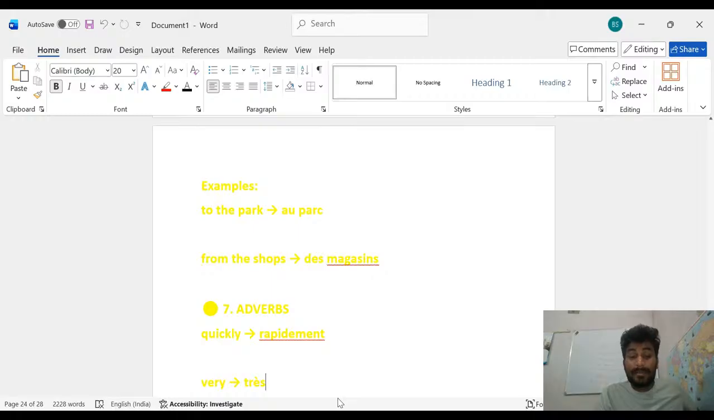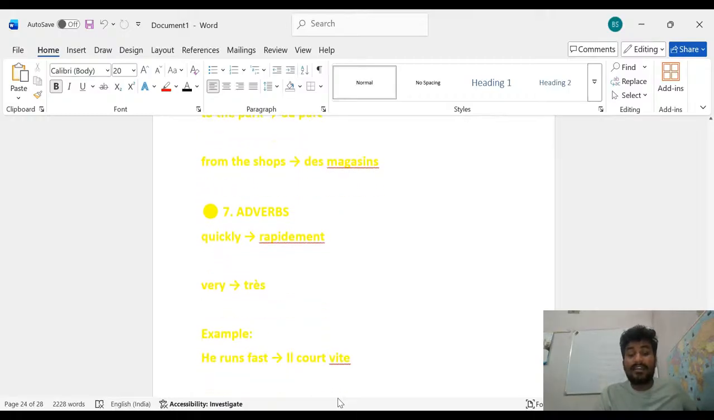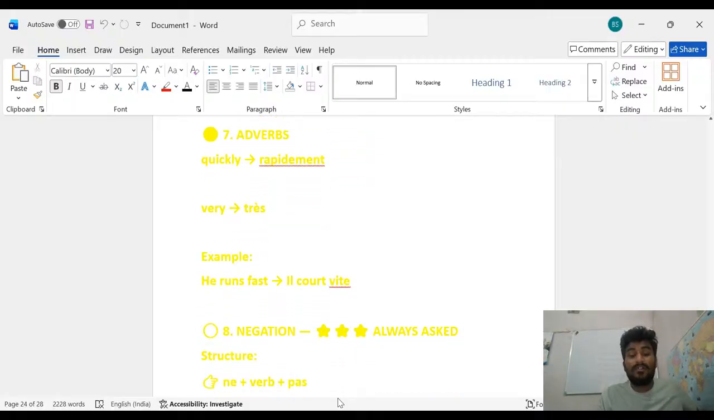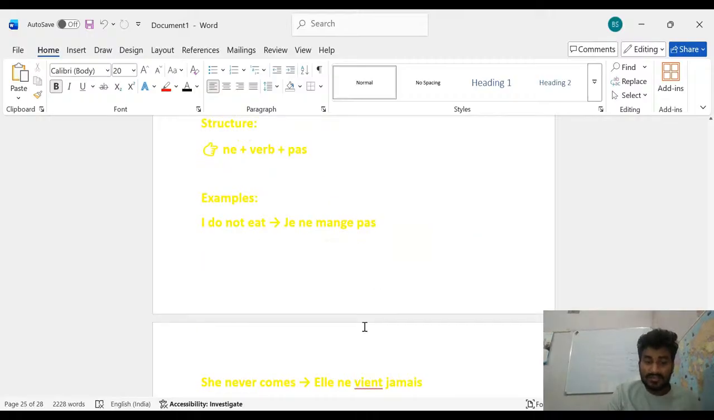And after that, seven, adverbs. Quickly means rapidement, and very is très. Example: she runs very fast. Eight, negation, always has the structure: ne plus verb plus pas. And the next one is what? Example: I do not eat, je ne mange pas. She never comes, elle ne vient jamais.